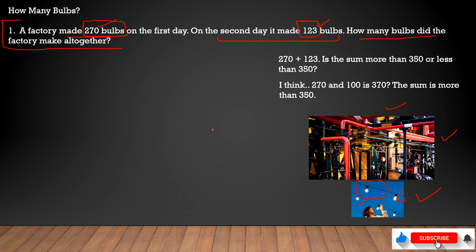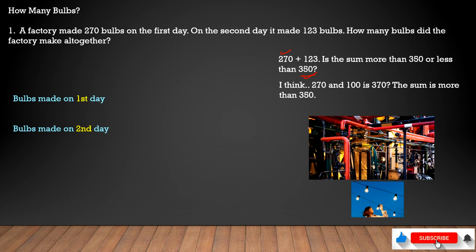So now we'll try to add these two. And here also is another question: 270 plus 123, is the sum more than 350 or less than 350? Because these are the two numbers, they are asking us to identify in total how many bulbs are made. Is it more than 350? If you add 100 to 270, we'll get 370. So yes, it is more than 350.